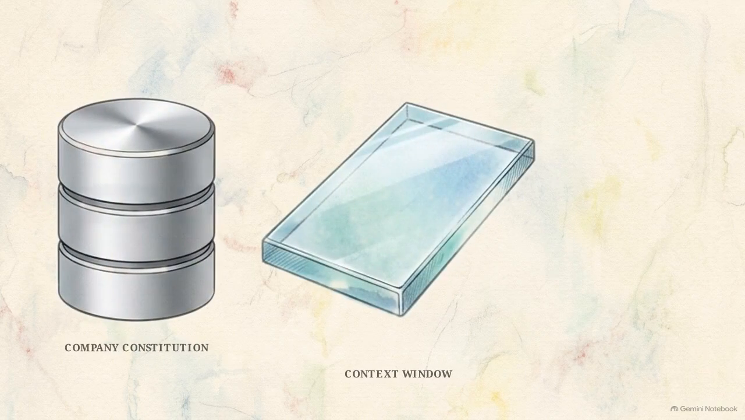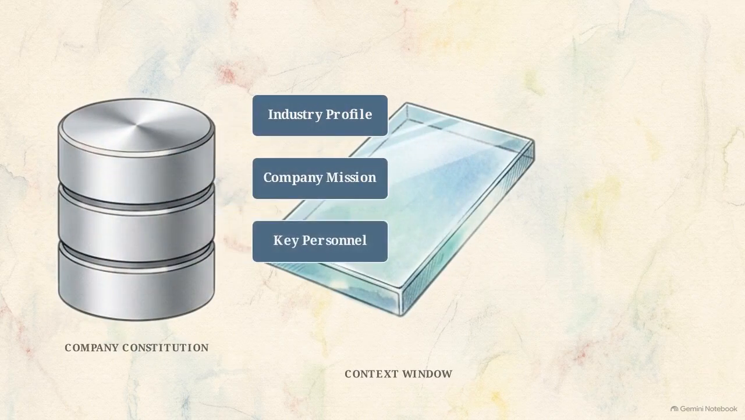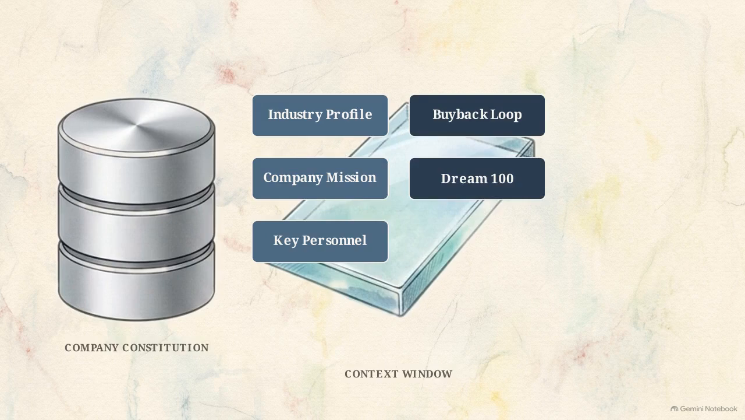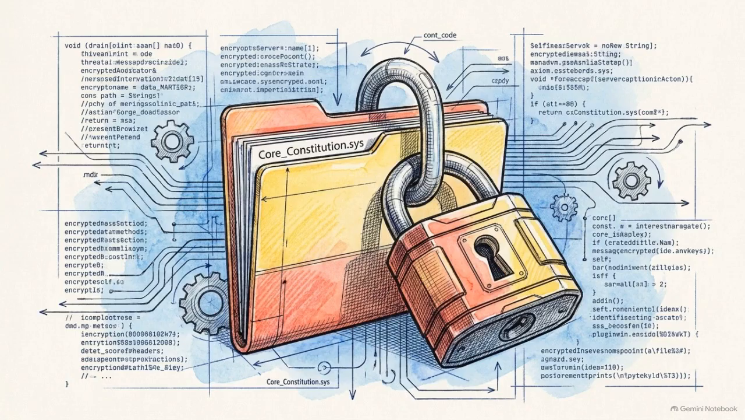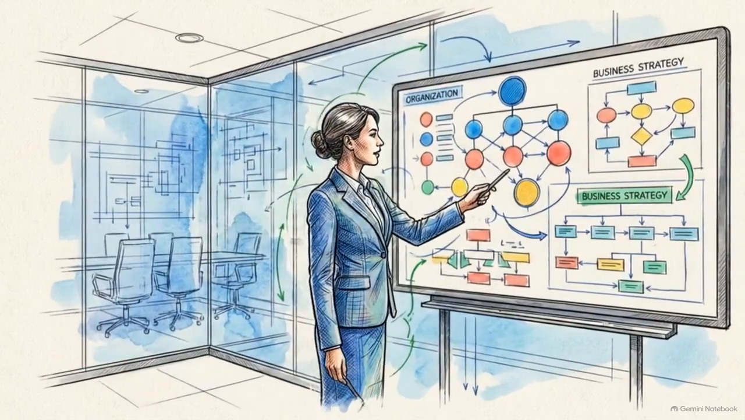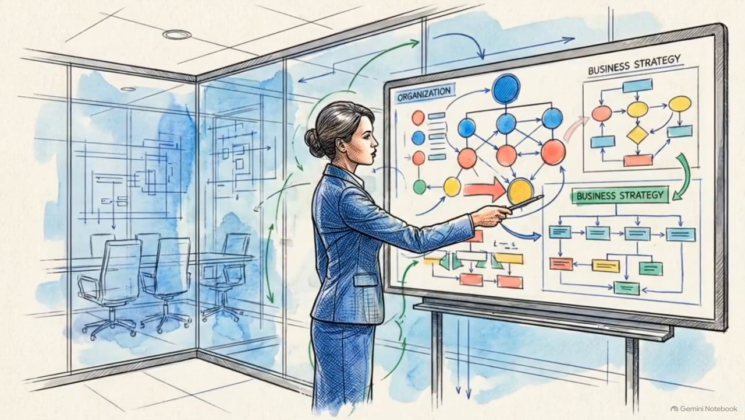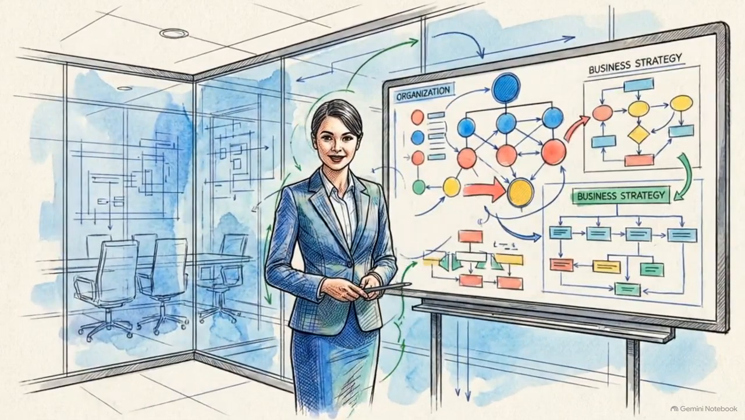As this diagram illustrates, foundational data like the industry profile, company mission, and key personnel are actively loaded into the context window first. Operational frameworks such as the buyback loop and the Dream 100 follow immediately, governing how the system will prioritize its tasks. The system simultaneously loads mathematical formulas for SaaS metrics, including net retention rate and customer acquisition cost payback. This injection sequence executes invisibly on the back end. It is protected by admin-level settings to prevent unauthorized alterations to the operating logic. An autonomous agent can only act intelligently if its base layer forces it to know exactly who it works for and how it measures success.